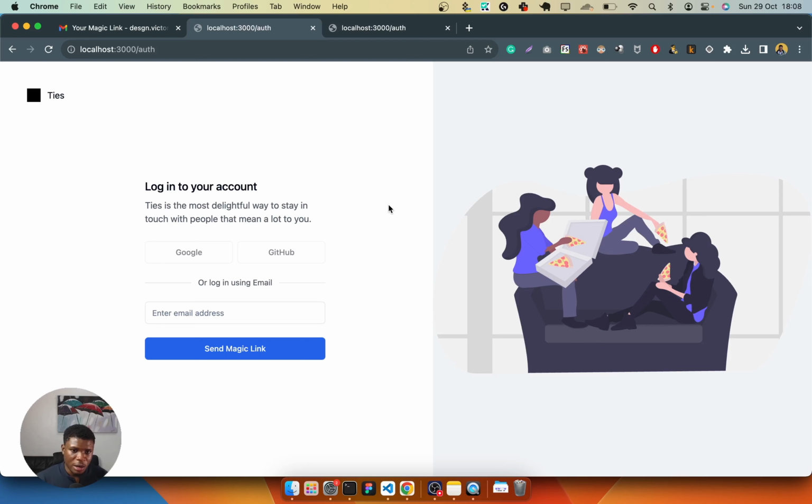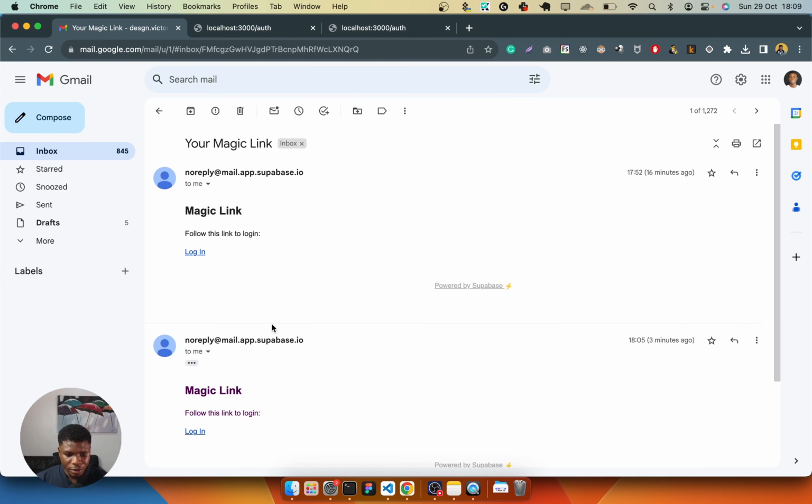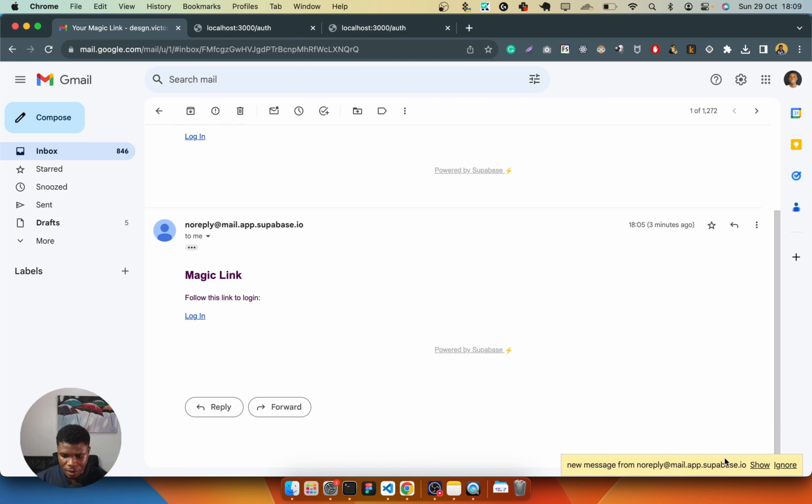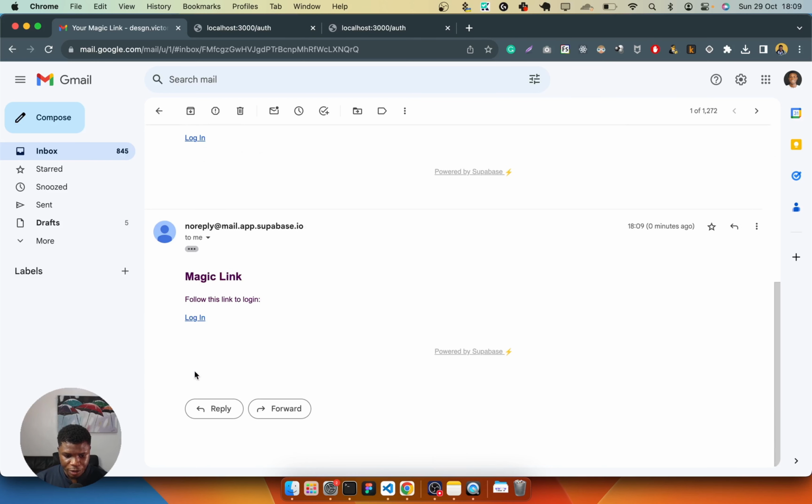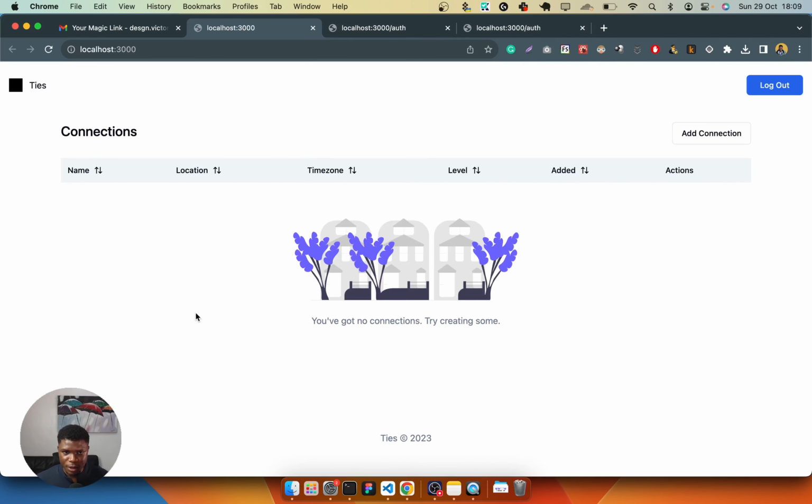So I'll start by showing you around the app, and currently it's open source and the code is going to be available on GitHub. So first I'll sign in to show you how the app looks. I'll sign in with one of my dummy email addresses. Yep, so when I do this, I'm going to have a new mail here. I'm going to click on this to go to the dashboard, or the most important part of the app, which is the connection. So in this screen, this is where all the connections will be managed, and right now there are no connections, so I'll try to create one.